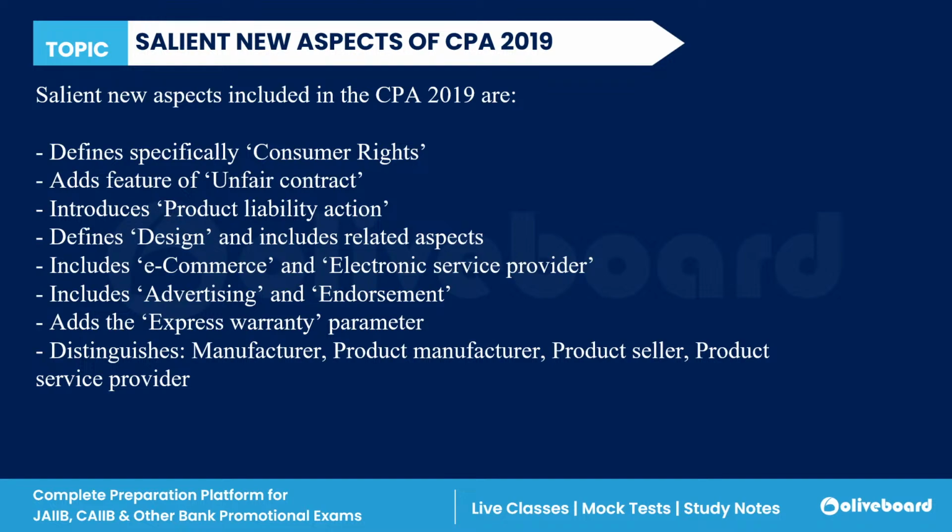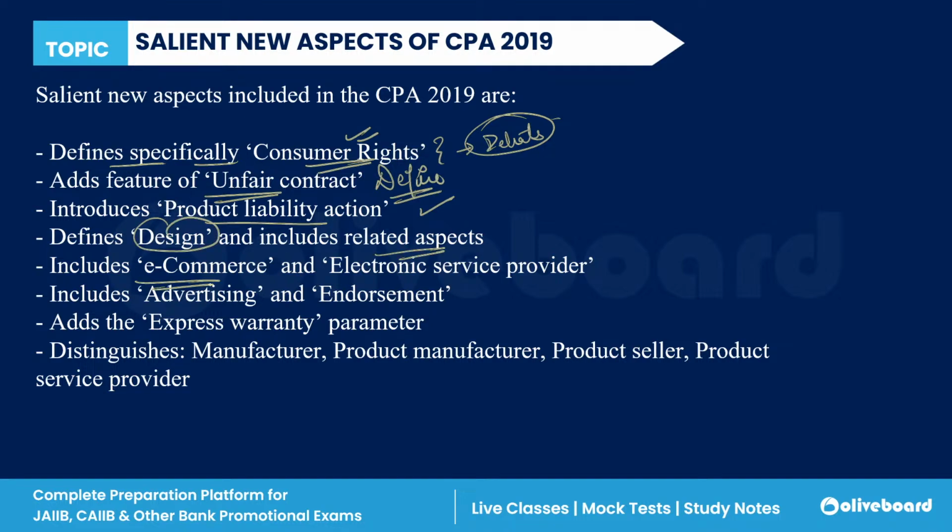Now, what are the new salient features of the Consumer Protection Act 2019? First of all, it defines the consumer specifically, and all the definitions have been covered in detail. It adds the new feature of unfair contract, defining what an unfair contract is. Product liability action is also defined in the Act, and it defines design and related aspects.